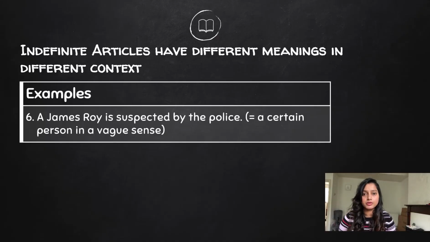A James Roy is suspected by the police. So I don't know who that James Roy is, but I know there is a certain James Roy who is suspected by the police. But I don't know him. He's vague to me. He's vague to the person I'm talking to. So the indefinite article will be used to refer to a certain person in a vague way.